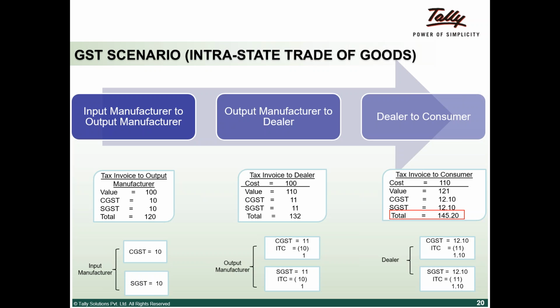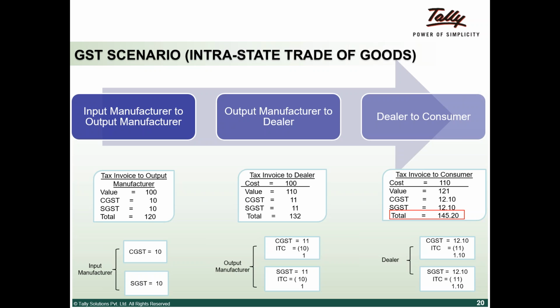It could be different in different states, but we wanted to show how the entire concept works rather than go into specifics. Okay, the tax invoice to dealer: the cost is 100, and he does a value addition of 10%, that is 110. Then the CGST of 10% and SGST of 10%.